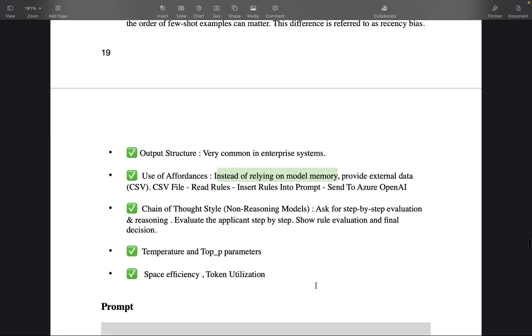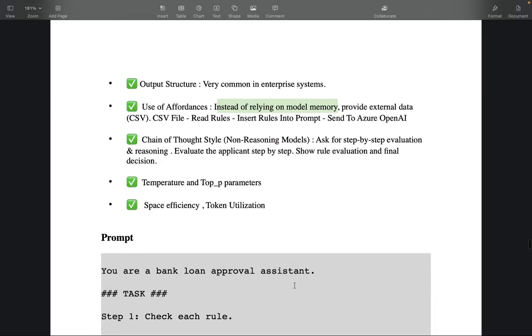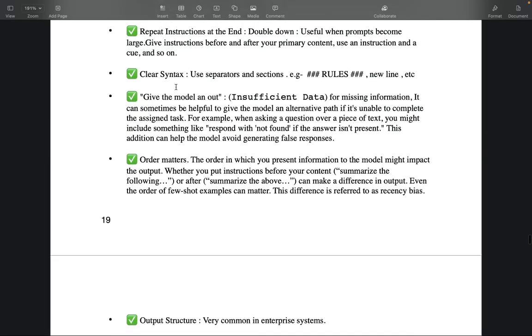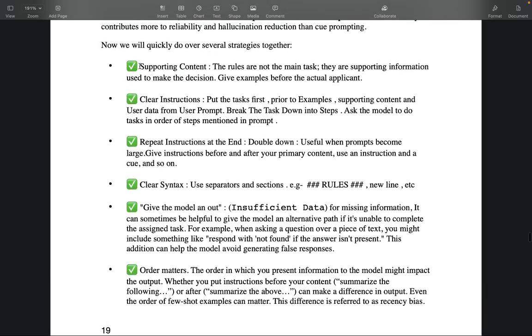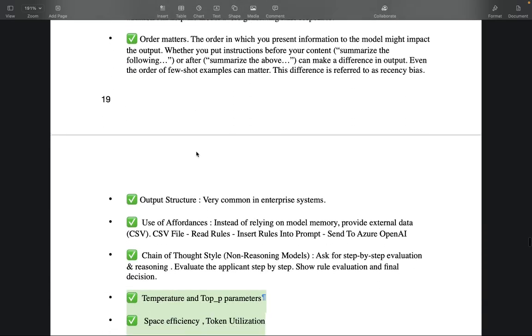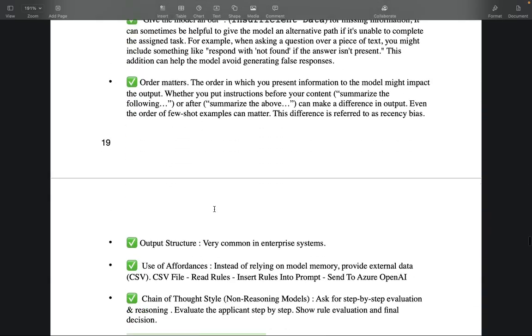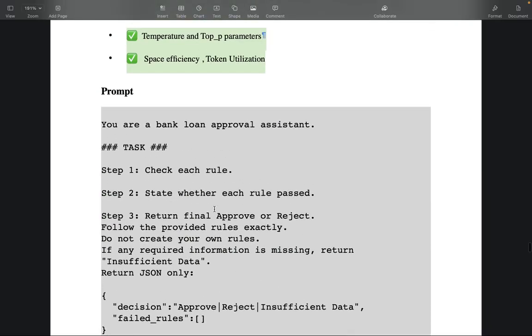So the next things are temperature and top P parameters, and space efficiency and token utilization. But before going over these things, I'll show an example using all of the strategies that we have used, for the bank loan system example that we are using in this video. The system prompt will say, you're a bank loan approval assistant.